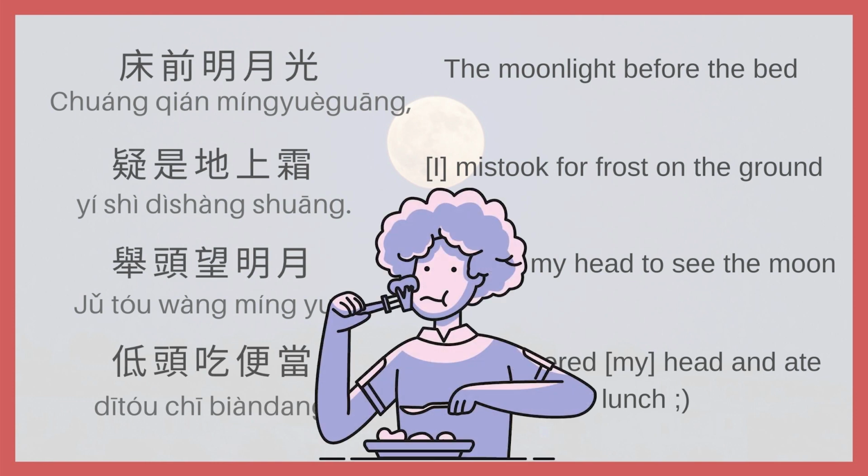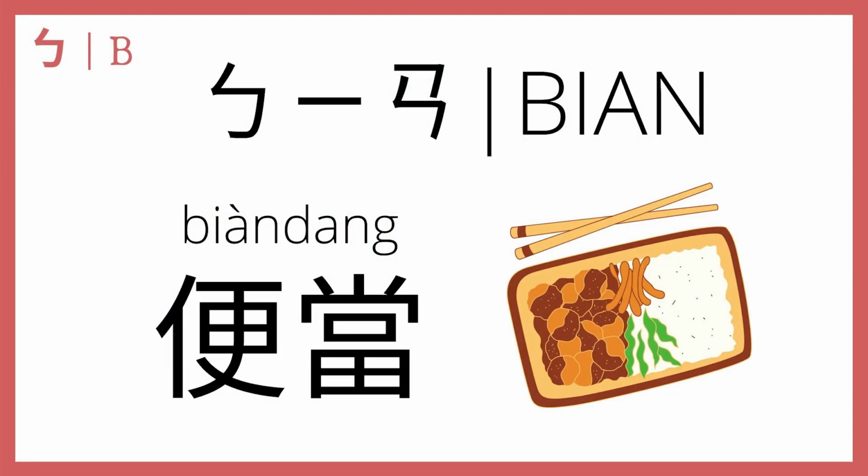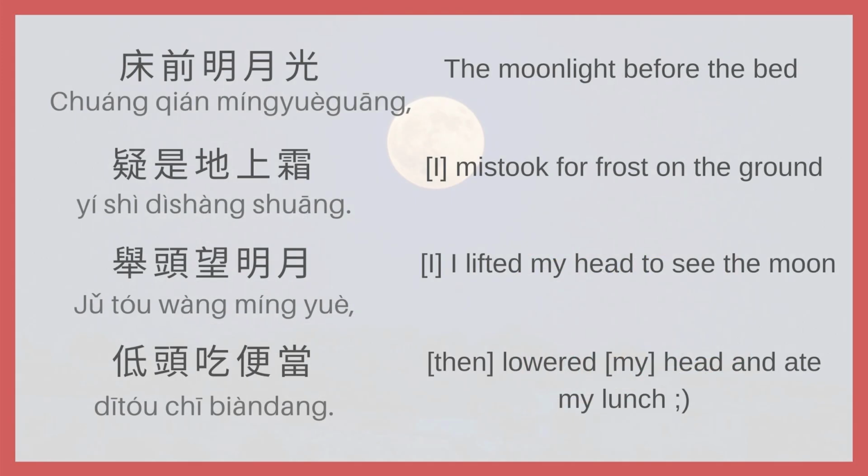And you should know if you saw the previous video on Chinese words that start with b, 便当 is lunch. Or more specifically, it's a bento. So 吃便当 means to eat my lunch or eat my bento.